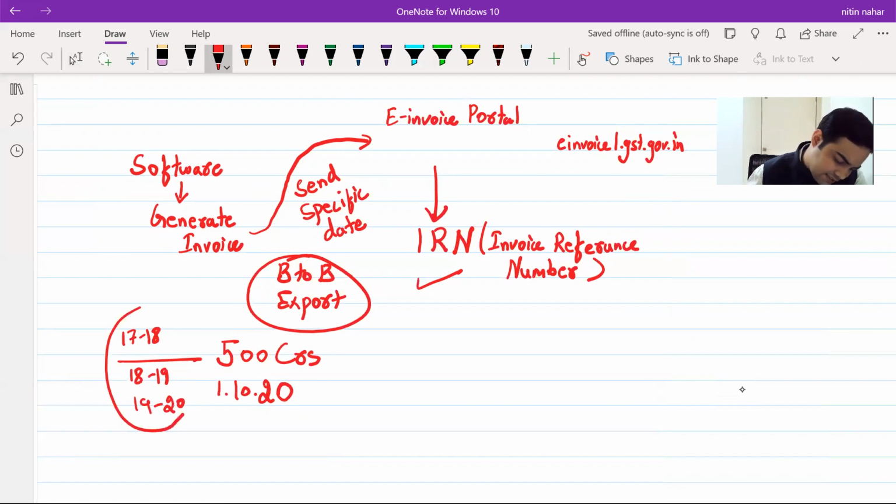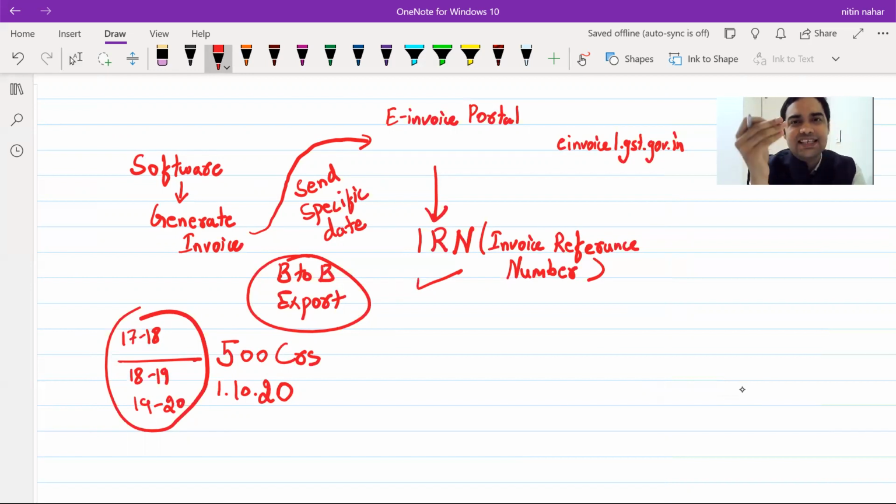In any of these three preceding financial years, if a person's aggregate turnover has crossed 500 crores, that means turnover of all the branches will be added. If aggregate turnover exceeds 500 crores in any of the three financial years, in that case, he has to get an e-invoice, and he can generate only e-invoices. Clear with this? Yes. Okay.